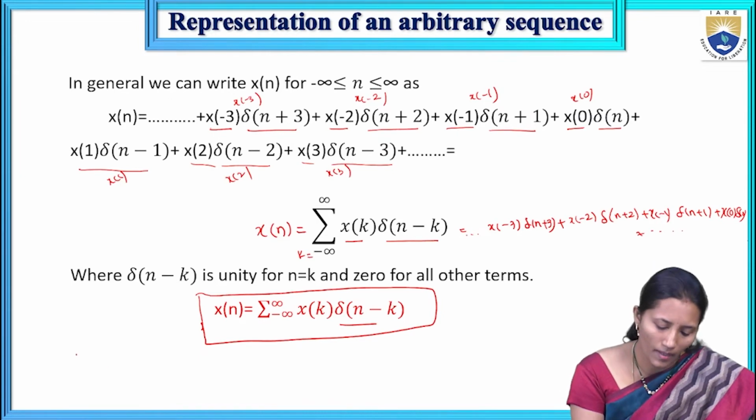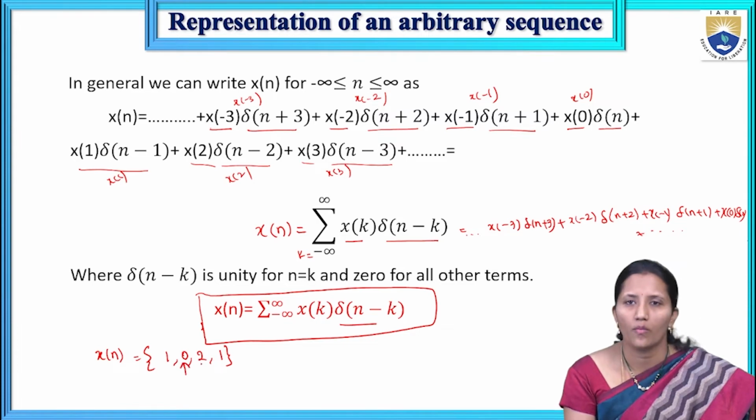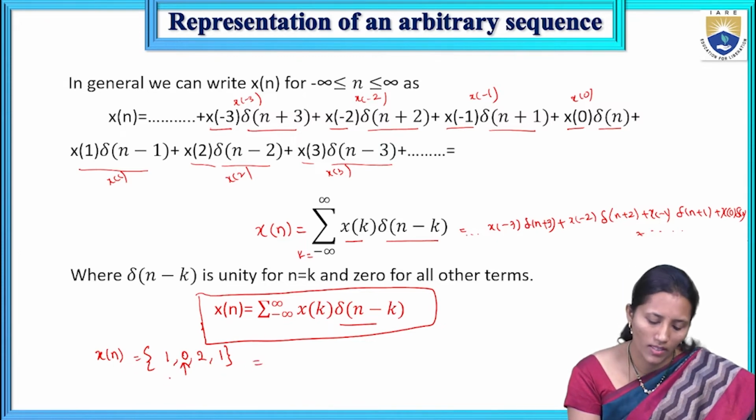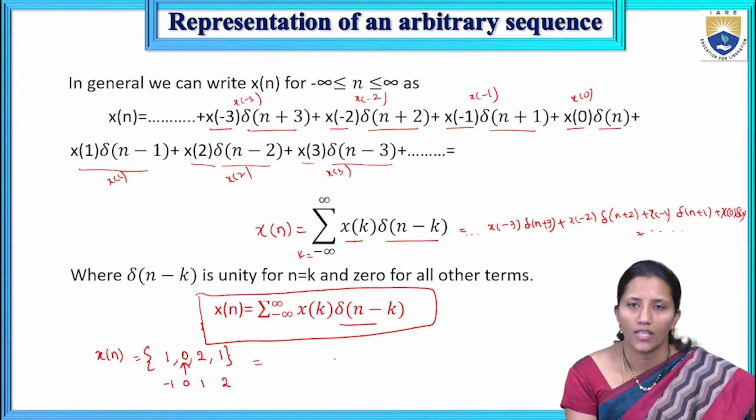For example, I am taking the sequence x of n equal to 1, 0, 2, 1. This arrow mark indicates the 0th sample of that sequence. If we want to represent this x of n in terms of impulses, this is the 0th sample, the minus 1 sample, the first sample and the second sample.